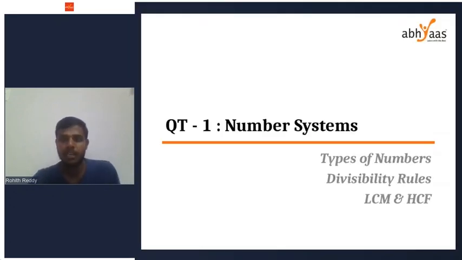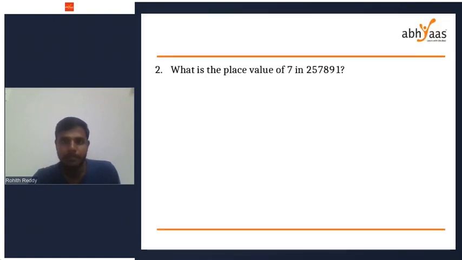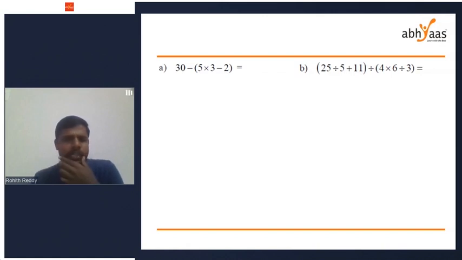What we're going to do, first of all, before doing that, let's do this first question. I think you know the BODMAS rules. I think all of you know BODMAS. In what way are we going to multiply the numbers? I want all of you to do the first question displayed on your screen. Do this: 30 minus, bracket, 5 into 3 minus 2.